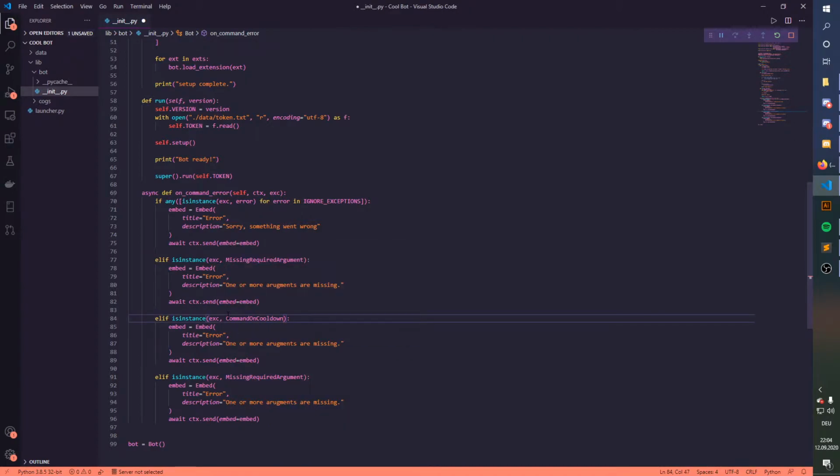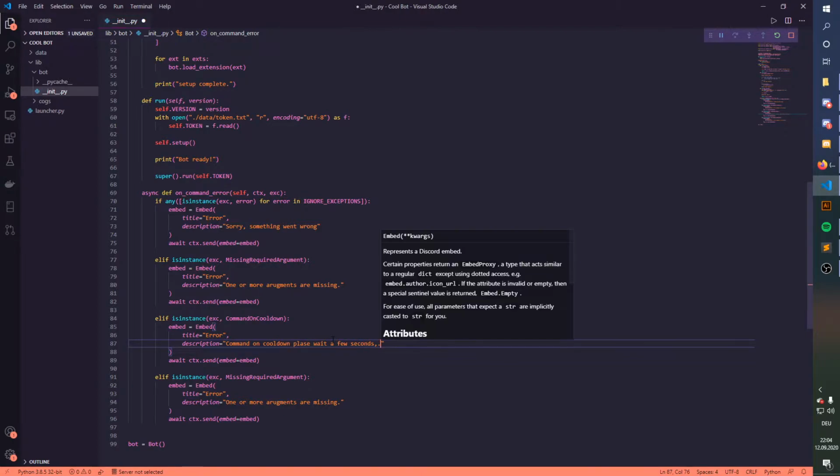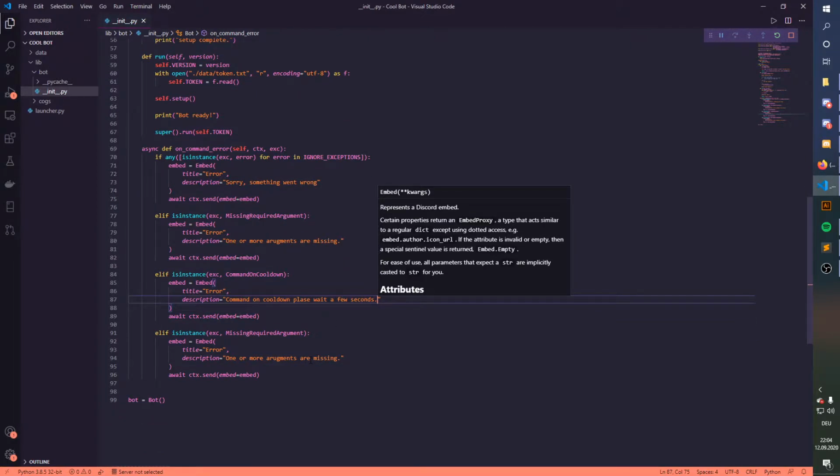On command cooldown, basically, please wait. Command on cooldown. Please wait a few seconds. Perfect. Maybe later on in the course, we're gonna add a timer in here that will show the user how long he has to wait until the command is off cooldown. But that's something for later, so not necessary now.